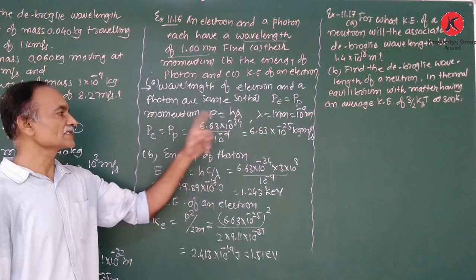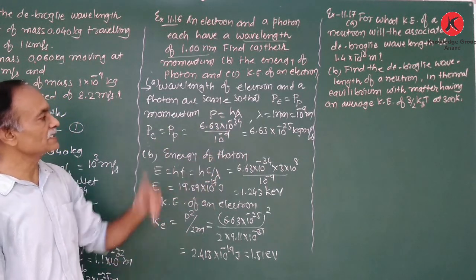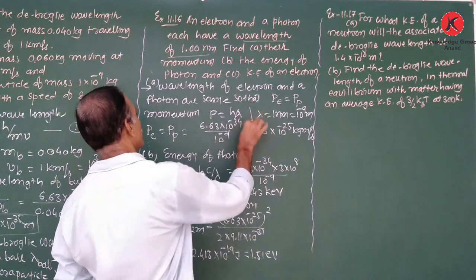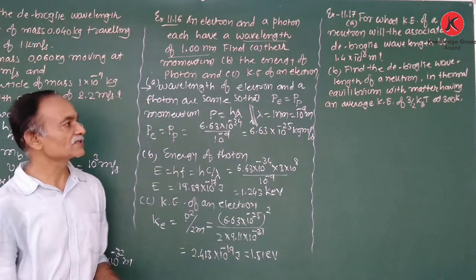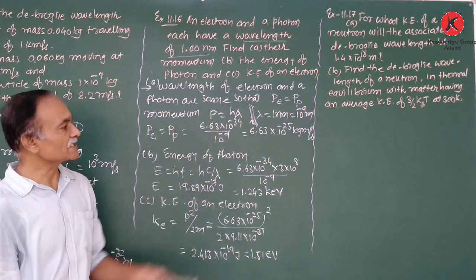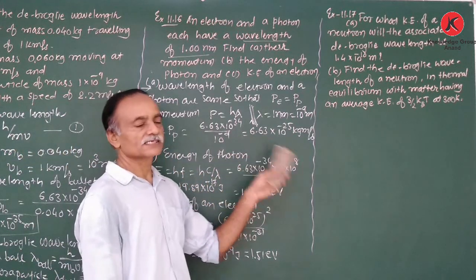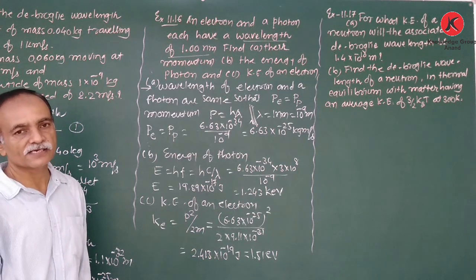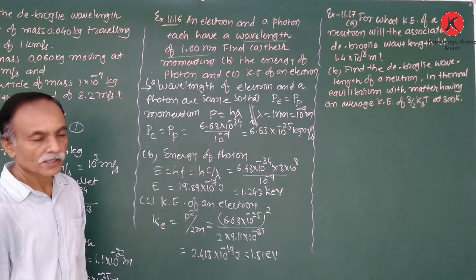So 6.63 into 10 is to minus 34 upon wavelength 10 is to minus 9, because the wavelength is given as 1 nanometer. Thus we obtain the momentum of electron and photon is 6.63 into 10 is to minus 25 kg meter per second.